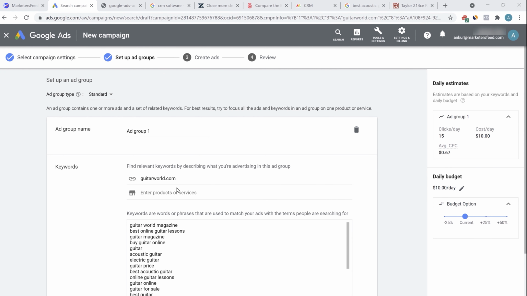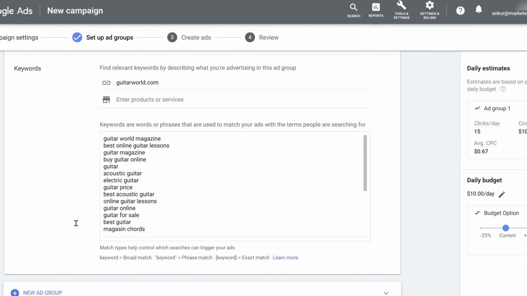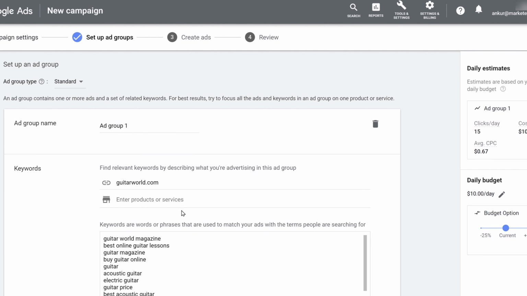Now this section is extremely important because this will decide the amount you'll be paying per click and the budget you are spending. Also, you really need to optimize the kind of keywords you are choosing and the ads you are making. These are extremely important so that your overall budget is as low as possible, but the performance you get, the conversions, are high, and you get the maximum conversions for the least amount. Since we have selected the website guitarworld.com, Google has automatically pulled some keywords like Guitar World magazine, acoustic guitar, electric guitar. Looking at the basic terms of the website, they have already populated it.